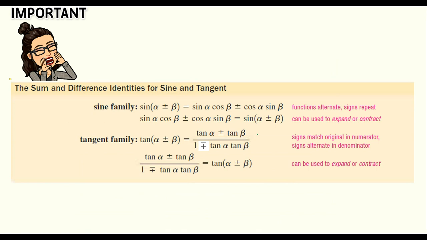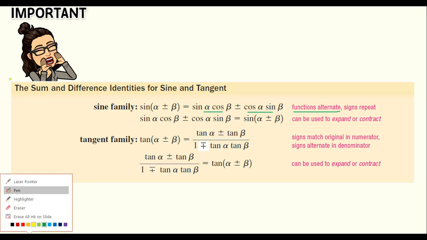So I want to just bring them here to you. I don't want to go through another proof like that. I want to get to the problems that you will be working on. So the sine family is going to be sine of alpha plus beta equals sine alpha cosine beta plus cosine alpha sine beta. Notice that the functions alternate: sine, cosine, cosine, sine, but the signs repeat.